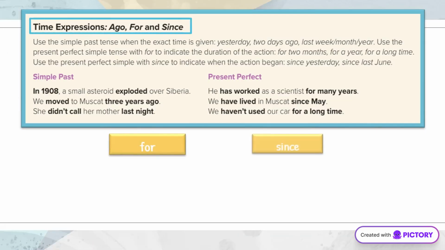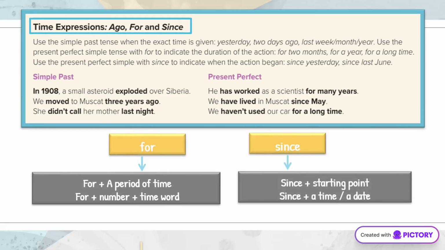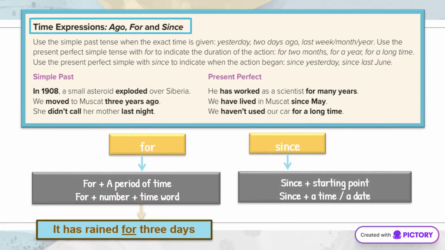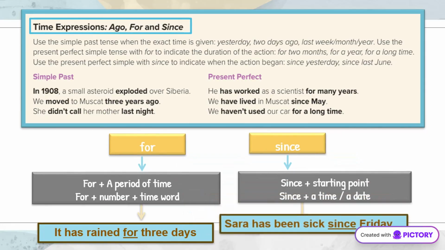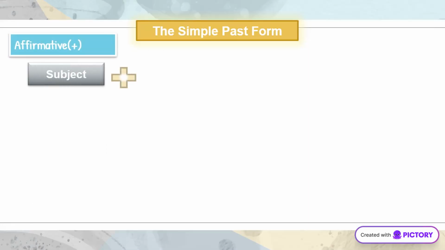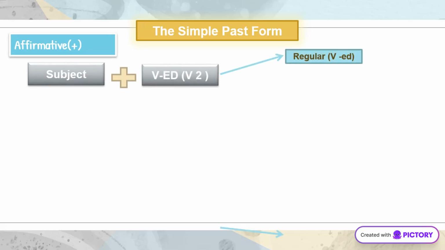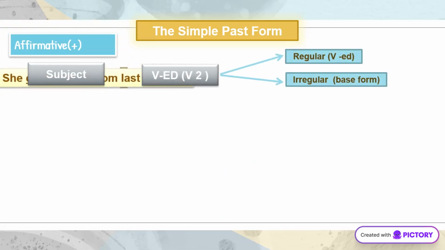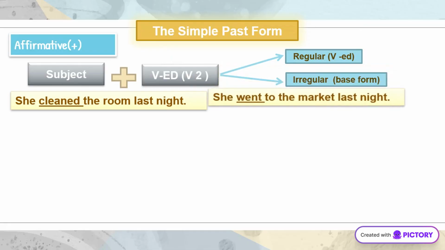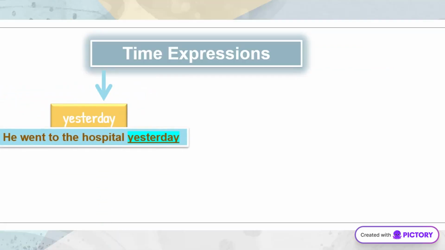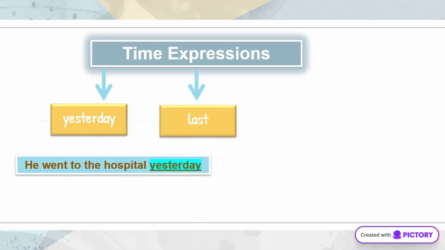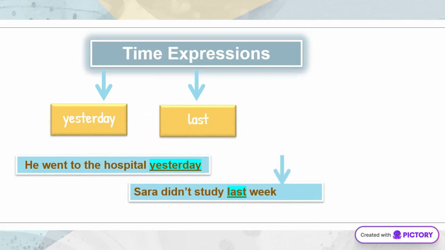Time expressions like ago, for, and since help specify the duration or starting point of an action, enhancing clarity and communication. The simple past form is straightforward. Use the base form for questions and negatives, and add ed for regular verbs and affirmatives. Expressions like yesterday, last, and ago are commonly used with the simple past to indicate specific times.